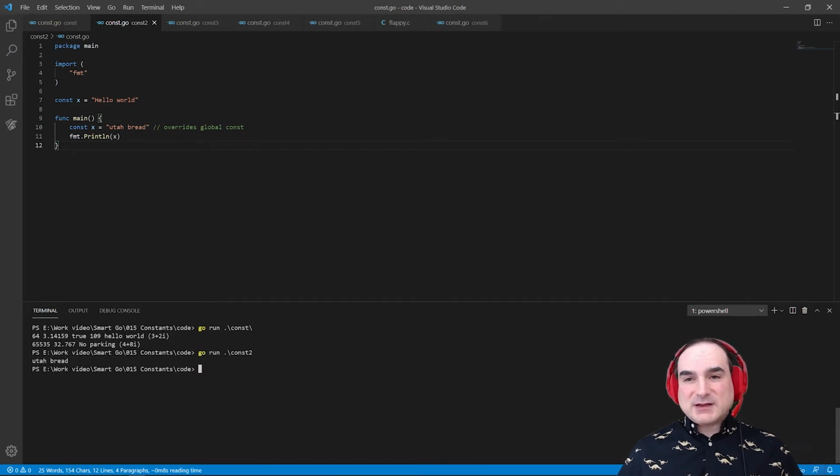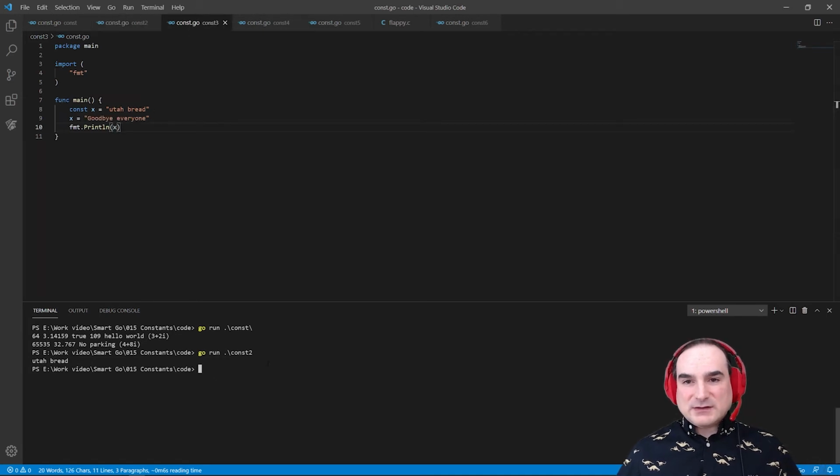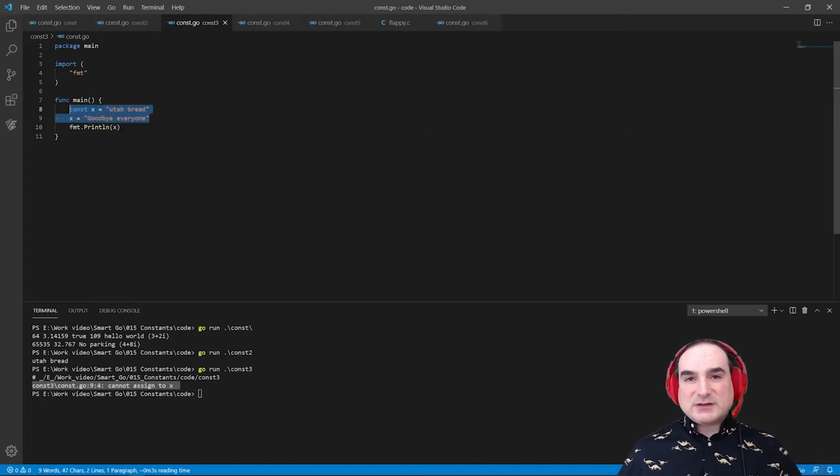Constants, as the name implies, do not change. If you try to reassign a constant, as in this example, the code will not even compile. The declaration ahead of time of a constant ensures that this will be the case.